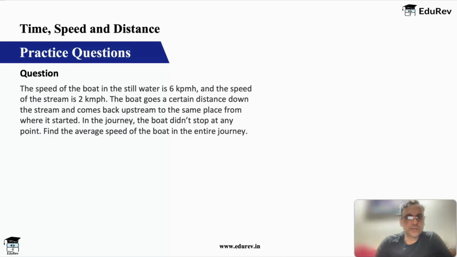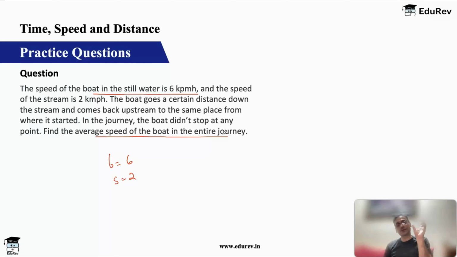The speed of the boat in still water is 6 kilometers per hour. So b is equal to 6. Stream is 2 kilometers per hour. The boat goes a certain distance down the stream and comes back upstream to the same place from where it started. In the journey, the boat didn't stop at any point. Find the average speed of the boat in the entire journey.